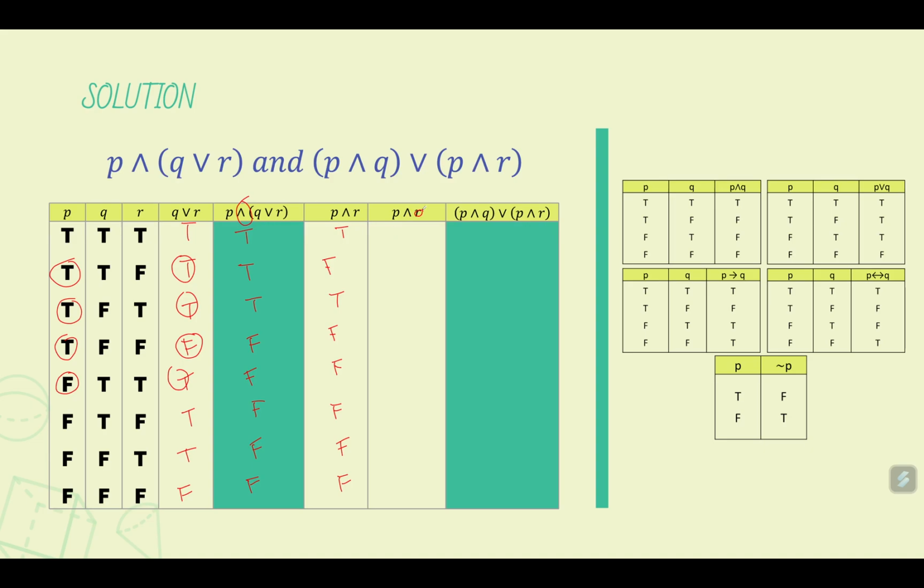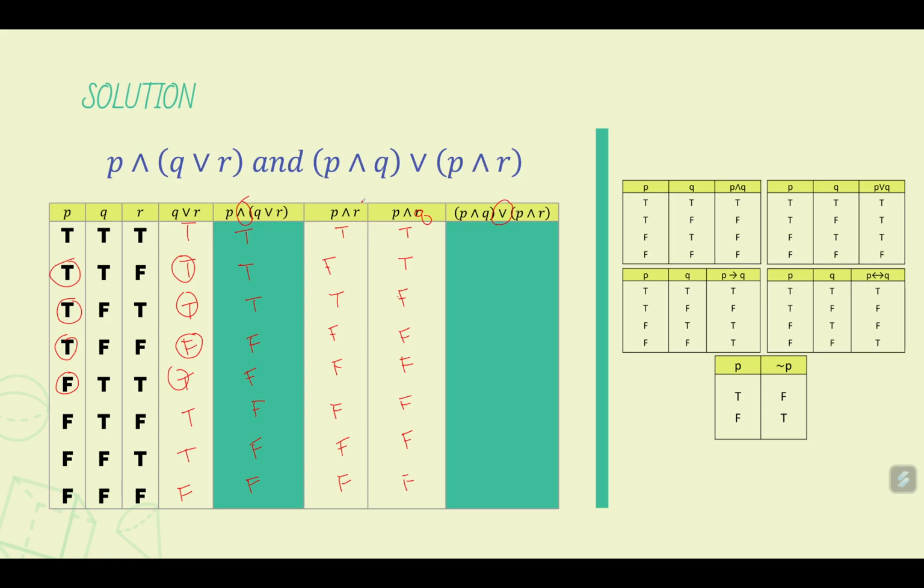So we replace this one with Q, P and Q. So this is true, this is true, this is false, this is false, this is false, this is false, this is false, and this is false. Okay. We now move to the statement P and Q or P and R.